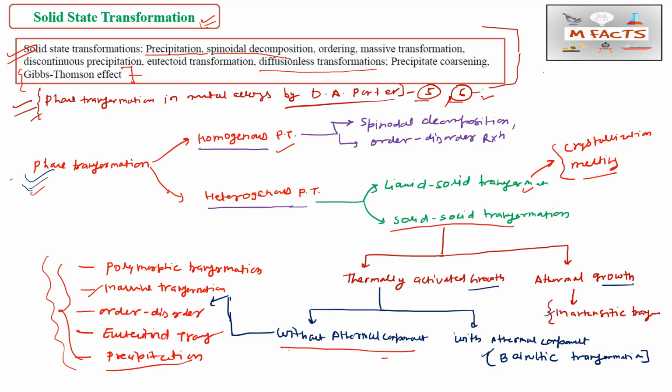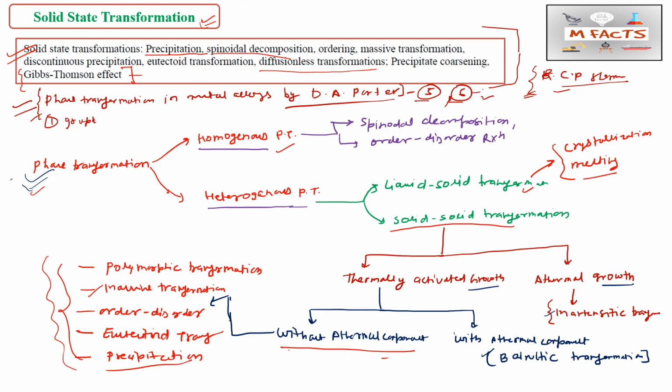One more book is the C.P. Sharma book, Phase Transformation in Metals. That is also a good book for numerical portions and for understanding the kinetics part. From these books you have to understand the graphs.